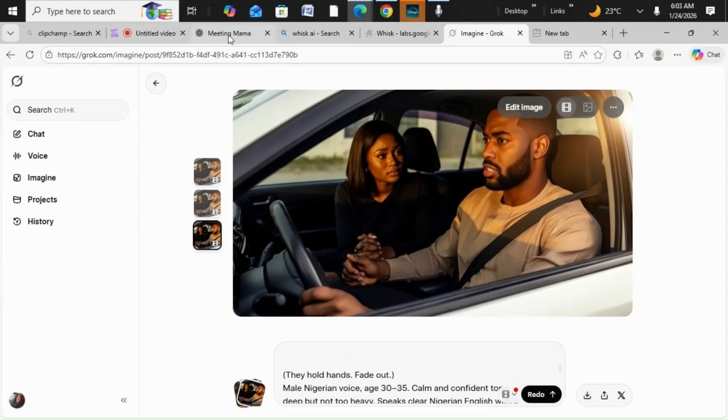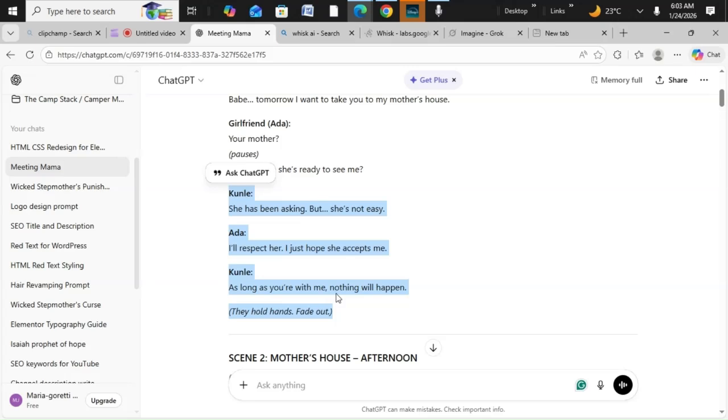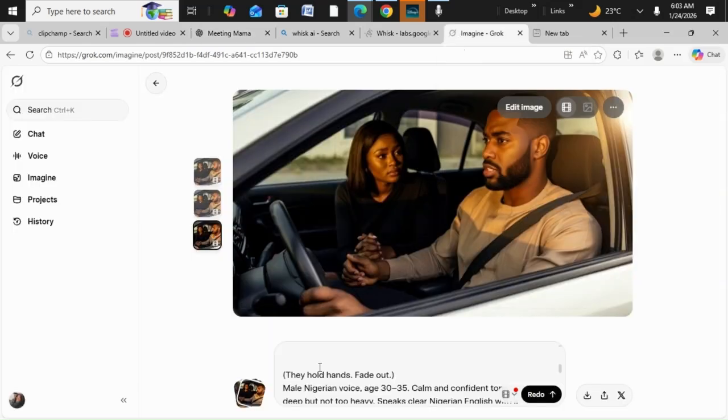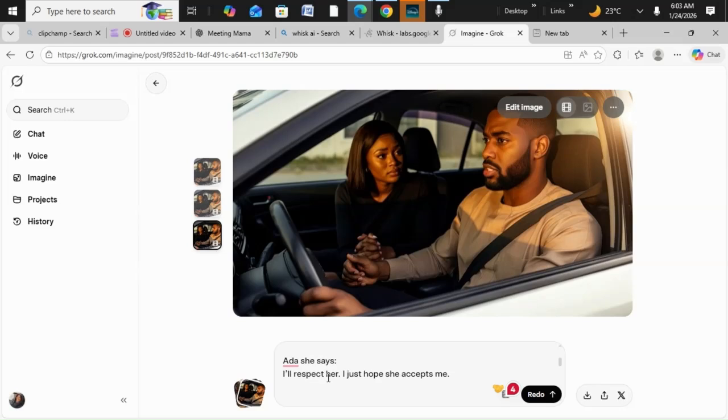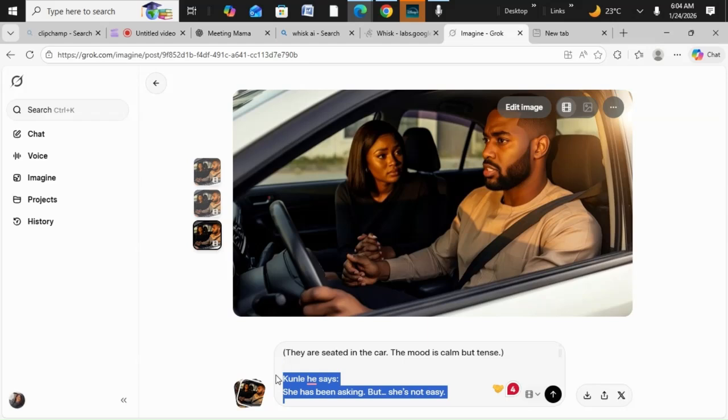So we still go back to ChatGPT. This place it said, "As long as you're with me, nothing will happen." That shows Kunle already knows probably the mother might not accept her because she's Igbo while he's Yoruba. ChatGPT even knows this better than us. I did not even tell it what to use. We just used the hand and it chose for me. Okay, so I will be pasting that last thing that he said.